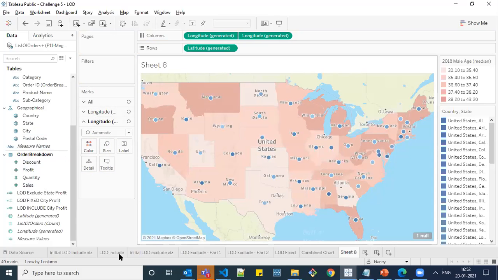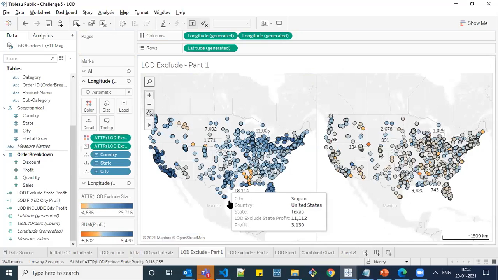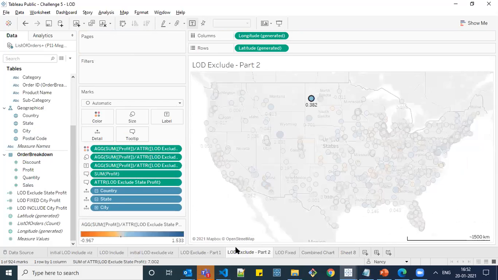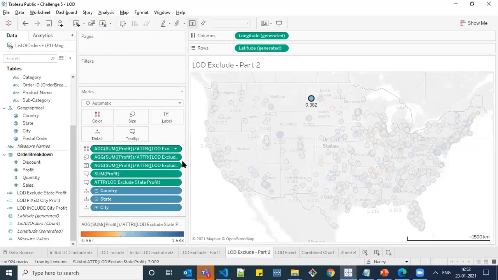Our requirement is in longitude, we should have all the fields available in the include, and in the second map, we need to have all the values available in the exclude. And this part is nothing but they asked us to calculate the percentage difference between these two profits and those without the city level profit. This is what the circle color and size mean.